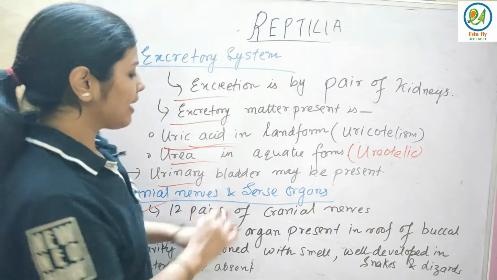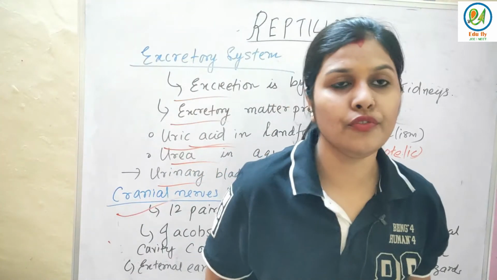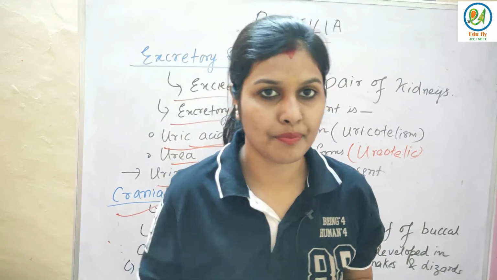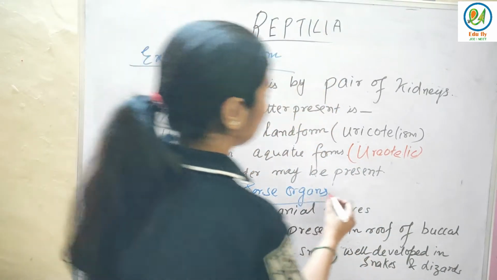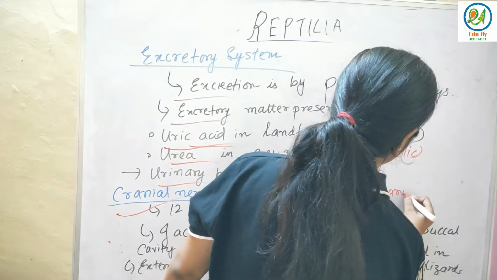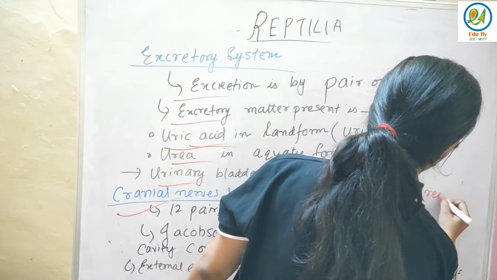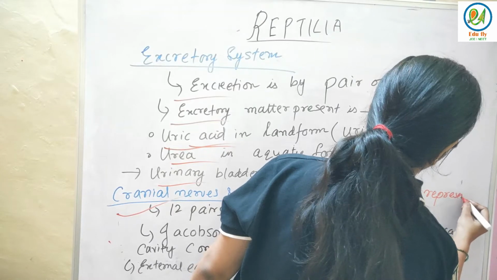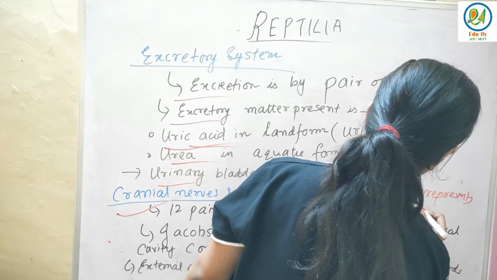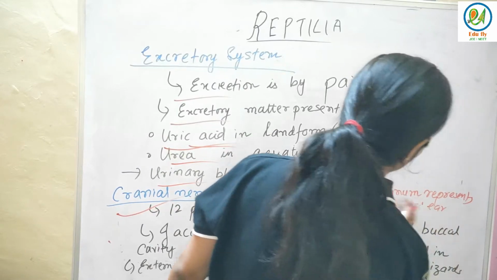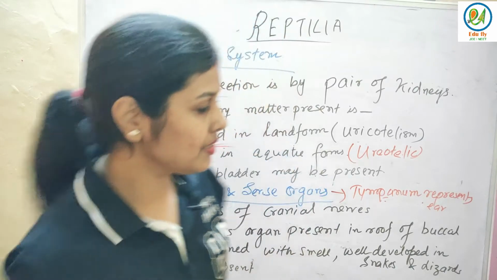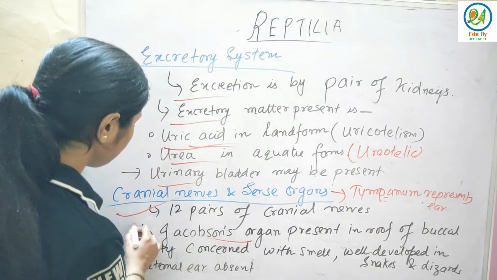Then cranial nerves and sense organs. They have 12 pairs of cranial nerves. Their external ear is absent. In those organisms, the tympanum represents the internal ear. Or you can say the tympanum represents the whole ear in those organisms. This is important.